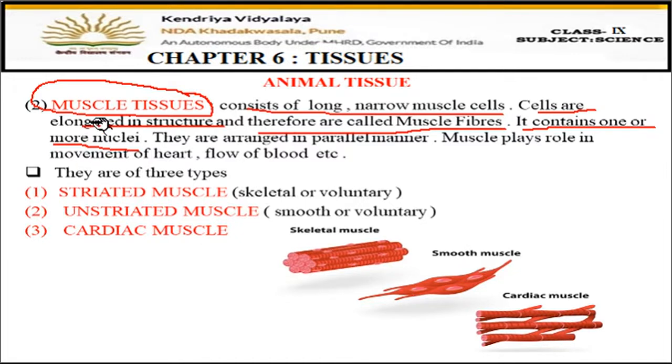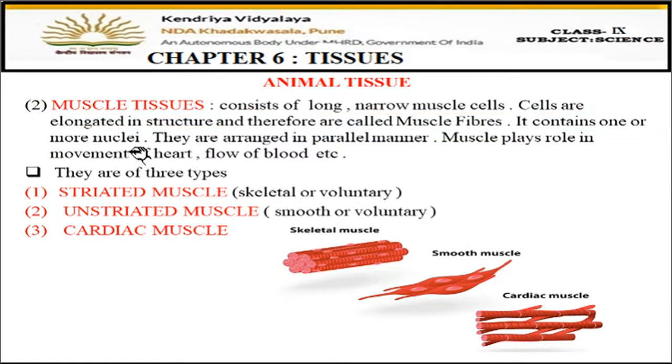This is a very special thing about muscle cells, that they have one nucleus or sometimes more than one nucleus present in the cells. Now they are arranged in a parallel manner. Generally, all the muscle fibers are arranged parallel to each other. You can see here in the diagrams how the cells are arranged parallel to each other. Okay, so this is also one characteristic feature of muscle tissues.